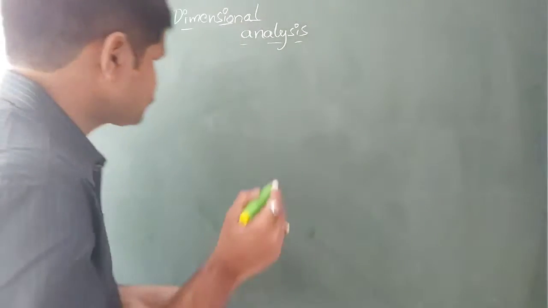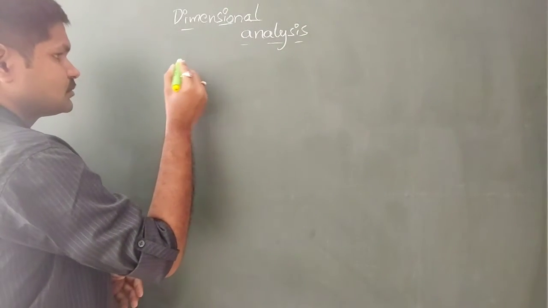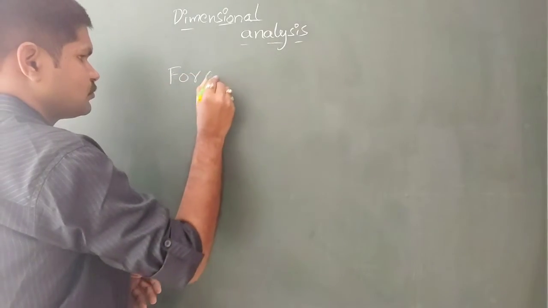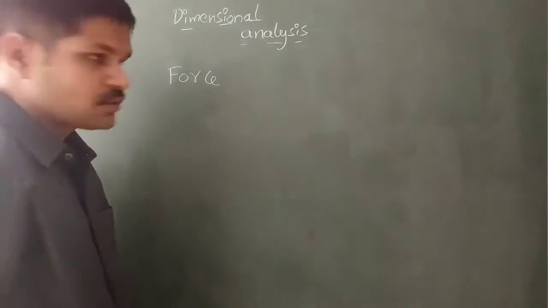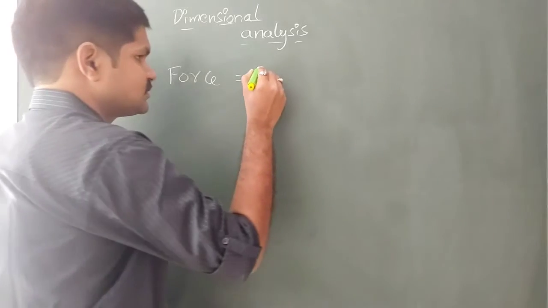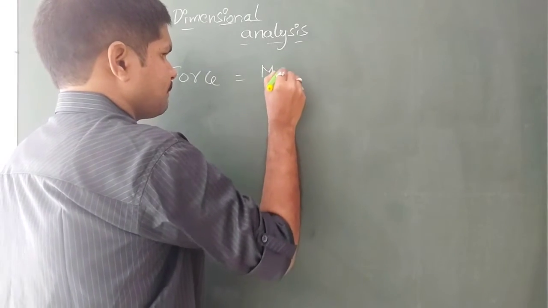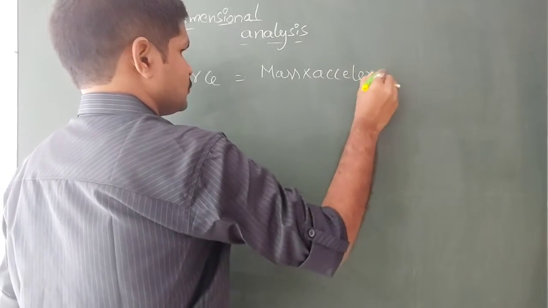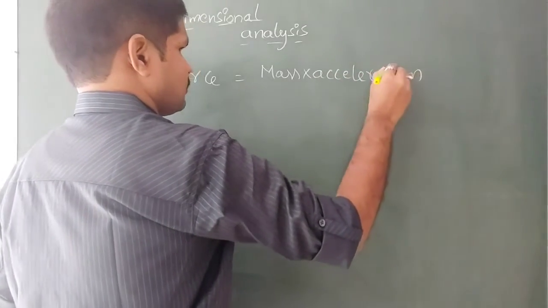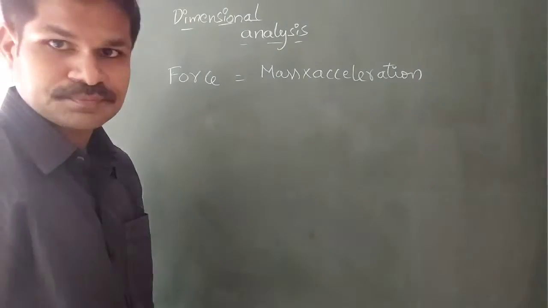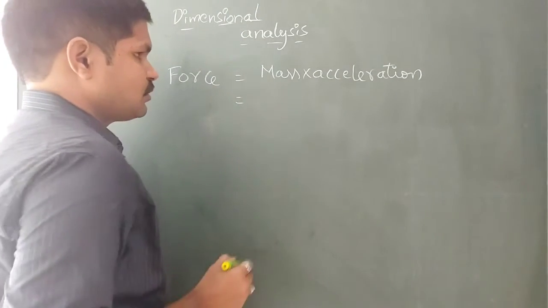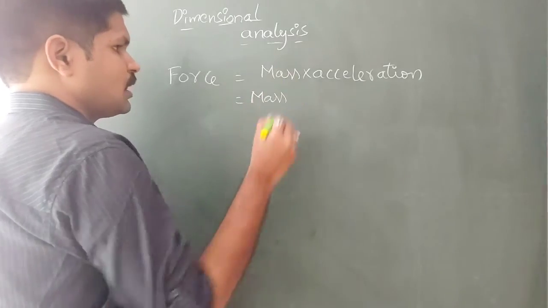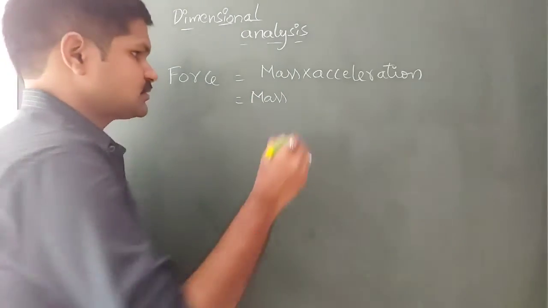So let us see. Let us suppose force. Force can be written as mass into acceleration. So, mass into, how can we write acceleration?